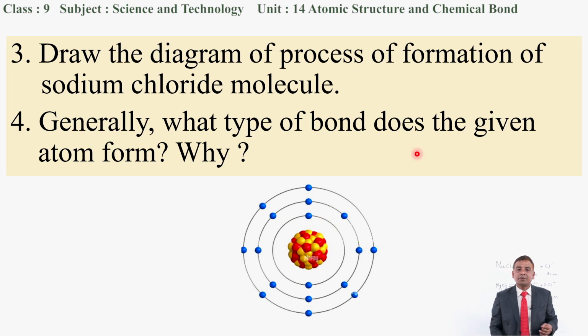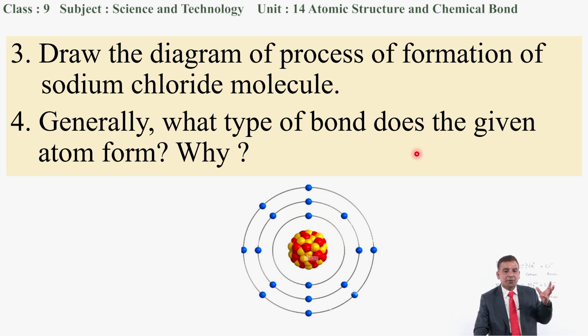Similarly, I have a question: draw the diagram of the process of formation of the sodium chloride molecule. How does the sodium chloride molecule form? Please draw the structure. First step: what is the total number of orbits present in the sodium metal, as well as the total number of orbits present in the chlorine? Then try to draw the figure. Then show how the electron from the valence shell of the sodium shifts towards the valence shell of chlorine. You need to just draw the figure and you can explain.